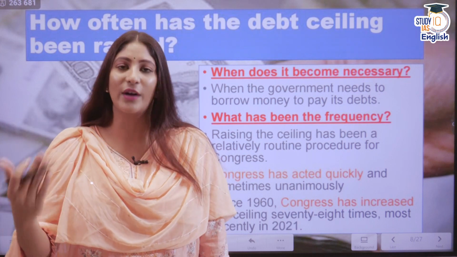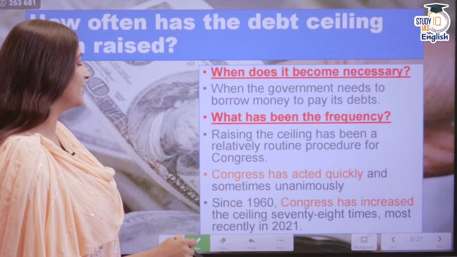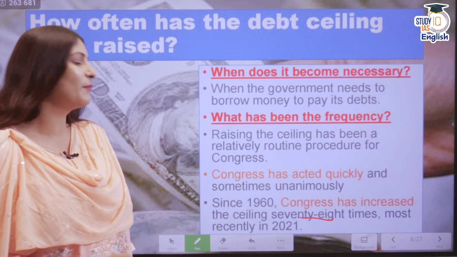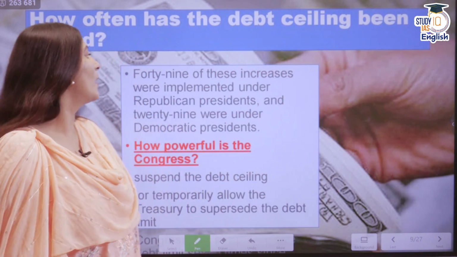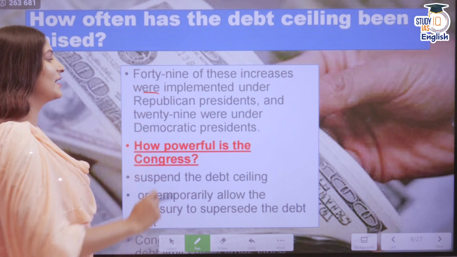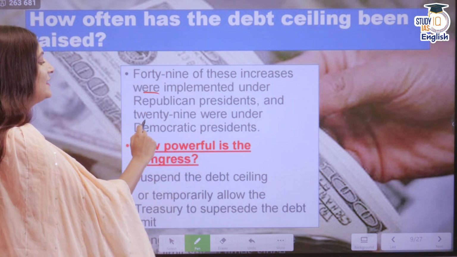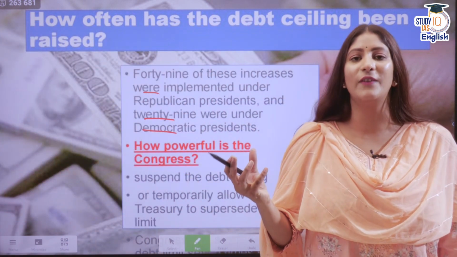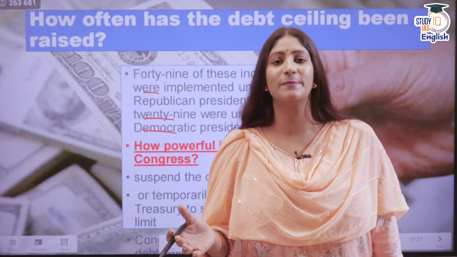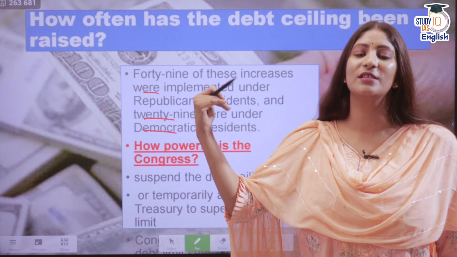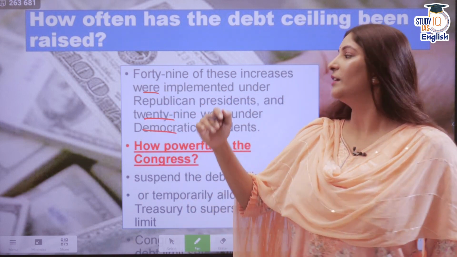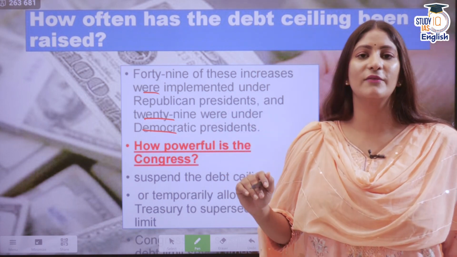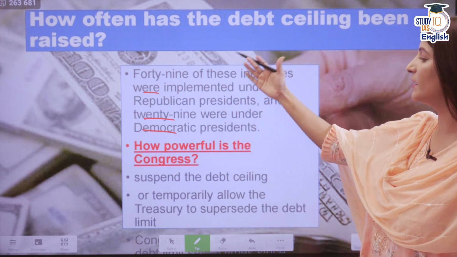It's a cyclical structure. So Congress generally has acted quickly. Since 1960, Congress has increased the ceiling 78 times, and most recently in 2021. And 49 of these increases were implemented under Republican presidents, and 29 under Democratic presidents. These small facets are not very important from the perspective of prelims, but you can understand which government was doing how much. We have a Democratic government right now in the USA, and Republican was when Donald Trump was in power.